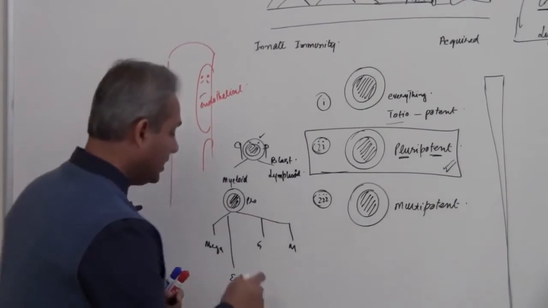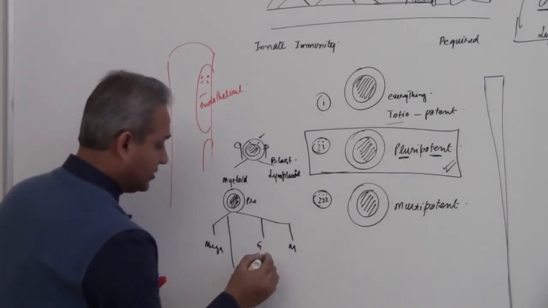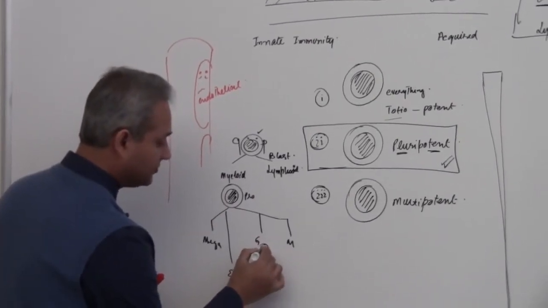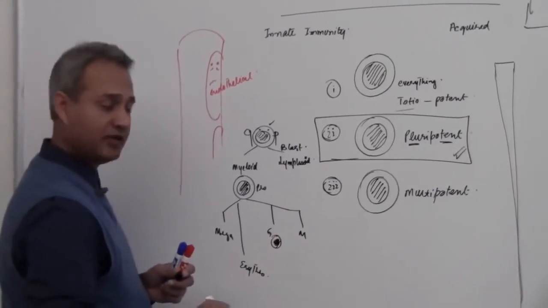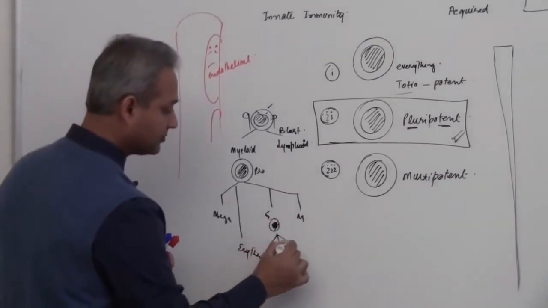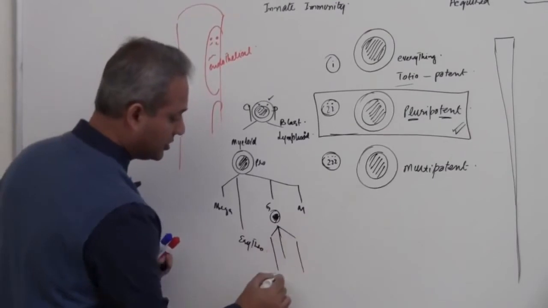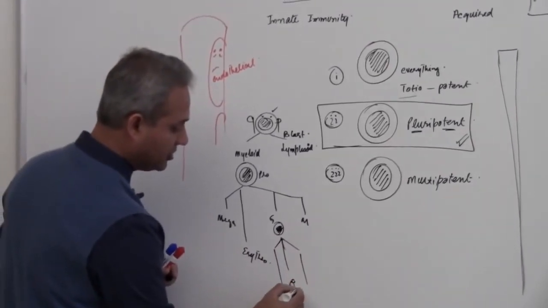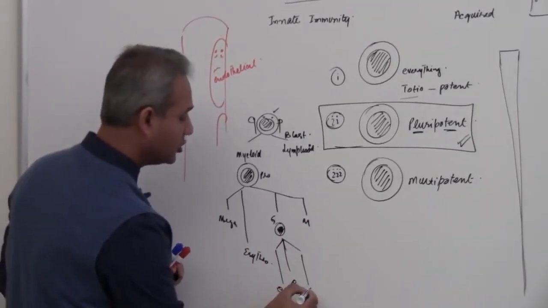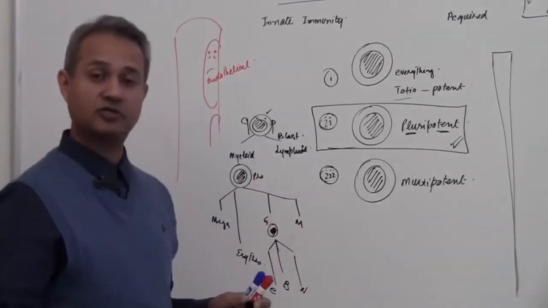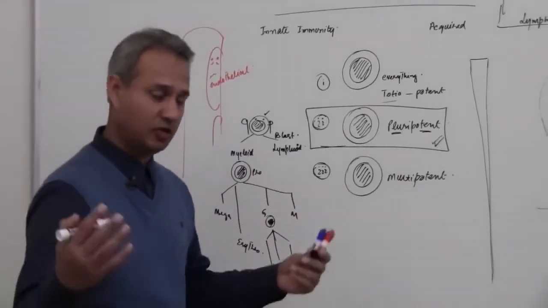Then, hold on, granulocyte here, this cell only gives rise to granulocytes, which are eosinophils, basophils, and neutrophils, our star today, our celebrity today, the neutrophil.